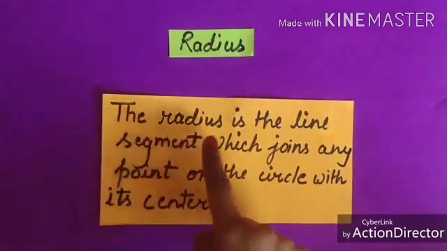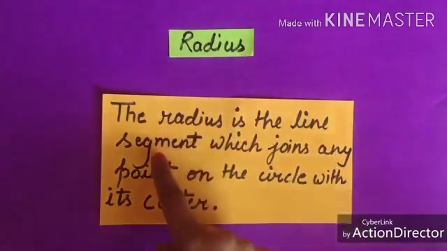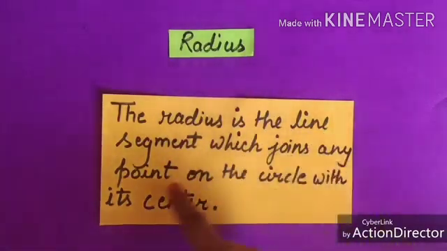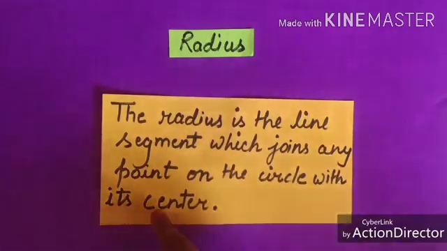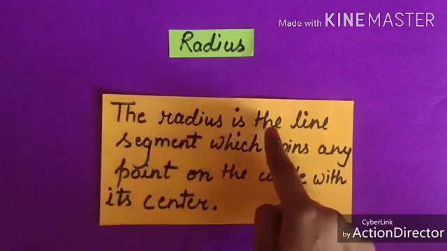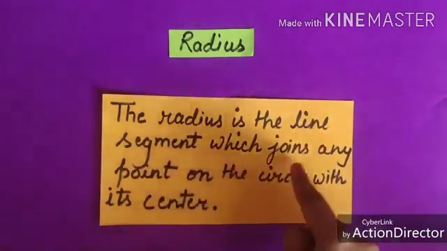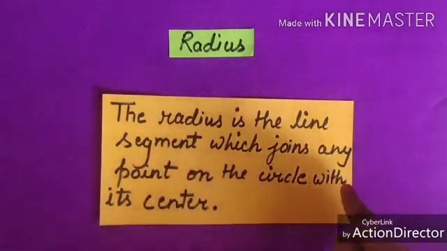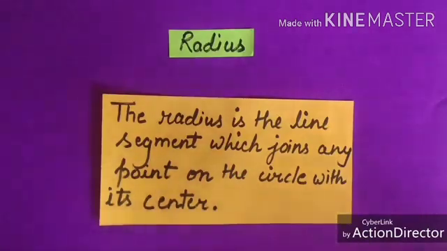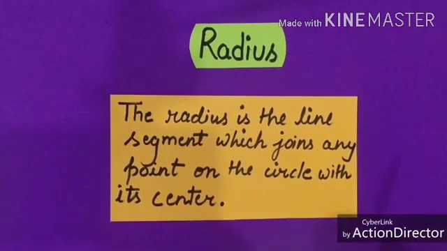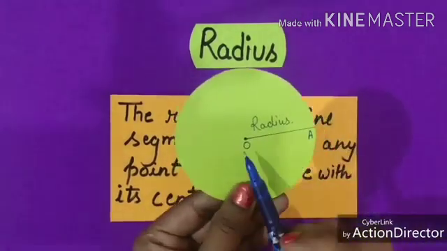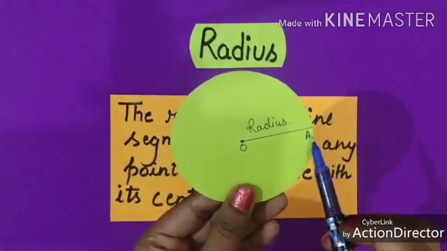Radius. The radius is the line segment which joins any point on the circle with its center. Again I am repeating. The radius is the line segment which joins any point on the circle with its center. In this image, OA is a radius.